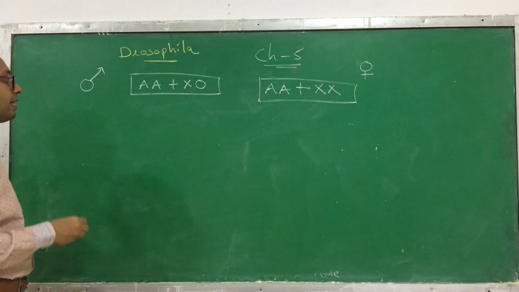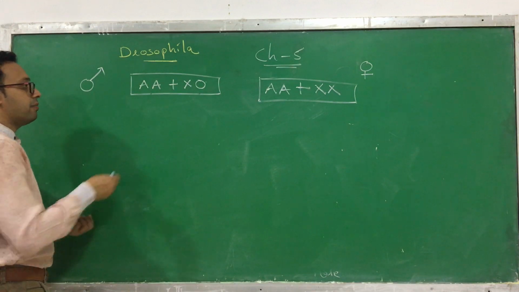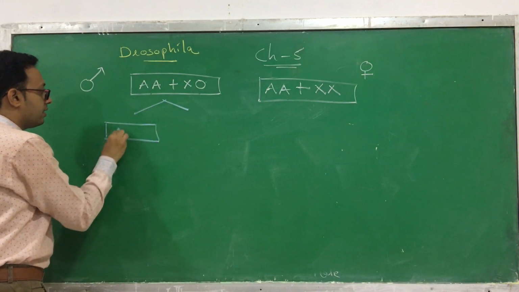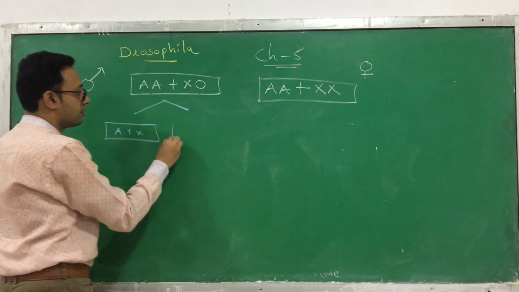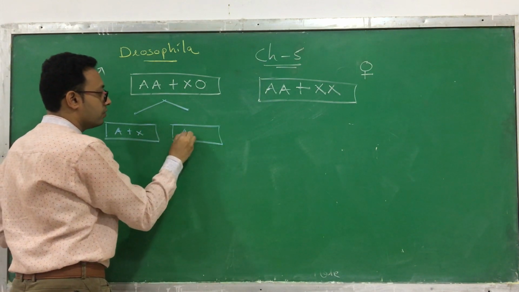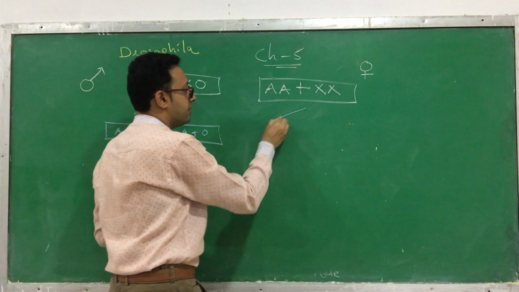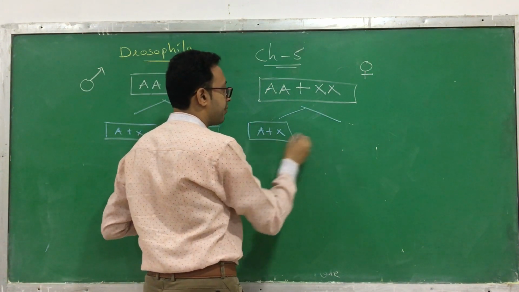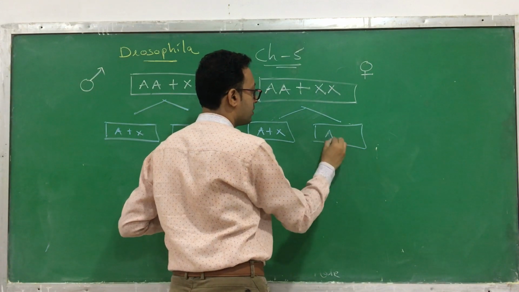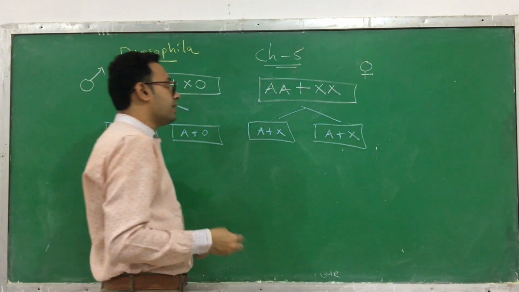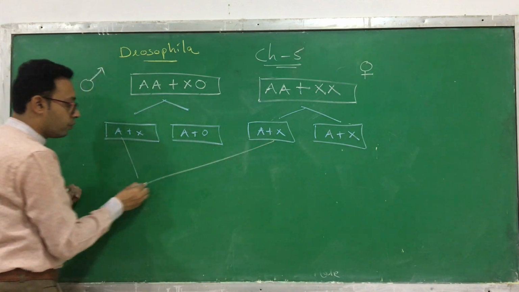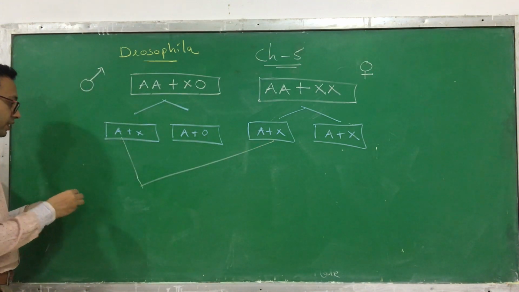Okay, now what happens? Take out the gametes. What are the gametes of the male? A plus X, A plus O. Here what are the gametes? A plus X, A plus X. Clear? Now do the fusion. Take one male gamete, one female gamete, one male gamete, one female gamete. Okay? So what does it result in?